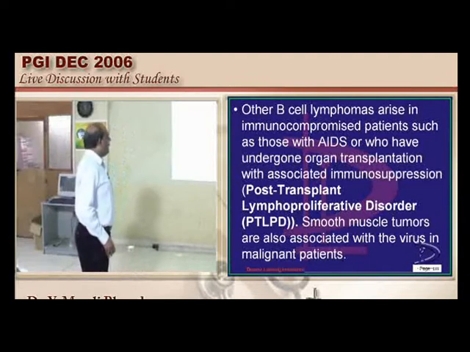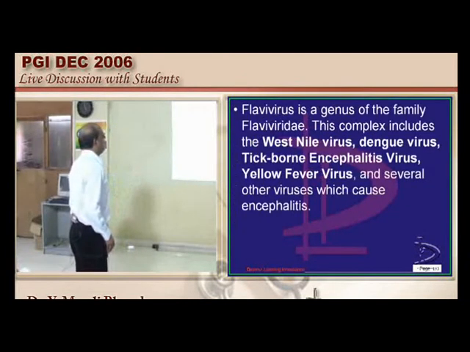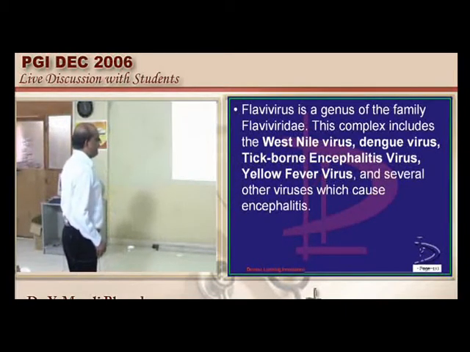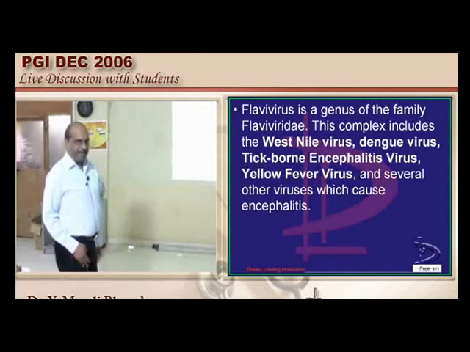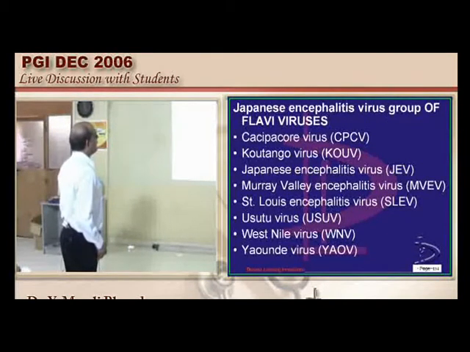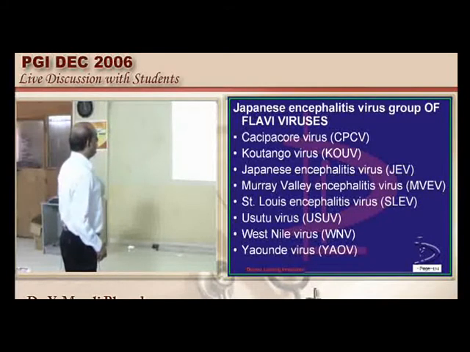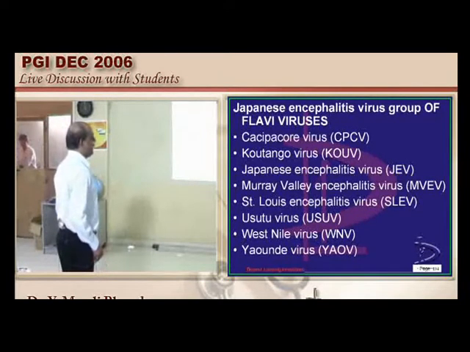Then which are group B arboviruses? Flaviviruses basically: West Nile virus, dengue virus, tick-borne encephalitis, yellow fever virus. They are all basically called Flaviviridae, is what needs to be remembered. That's the reason Rift Valley and chikungunya do not come into group B. So Japanese encephalitis is an example of a flavivirus.